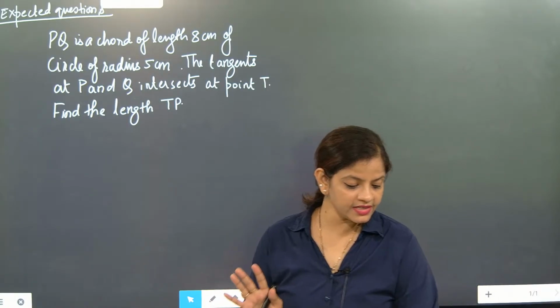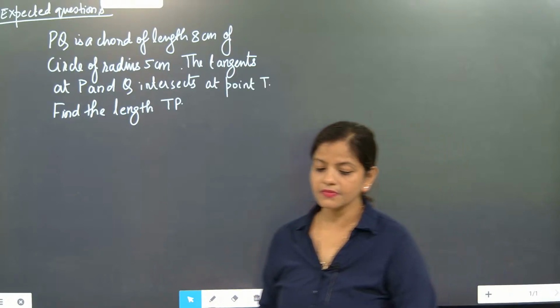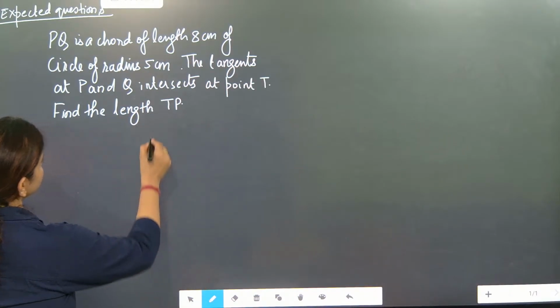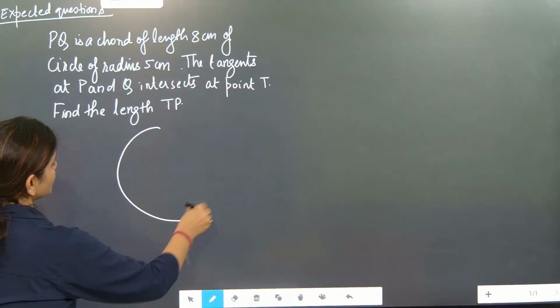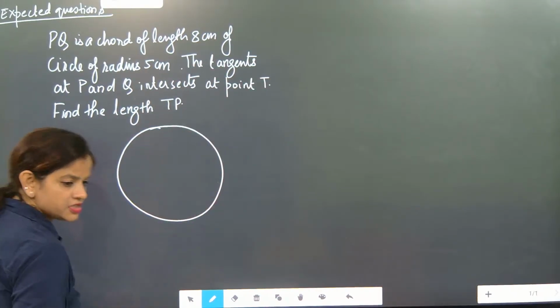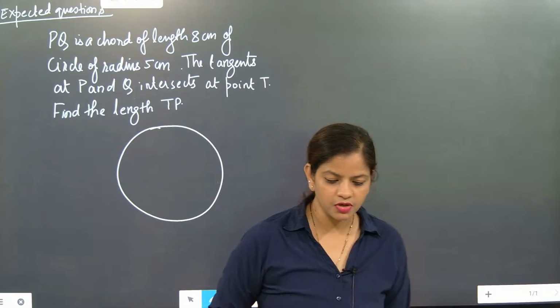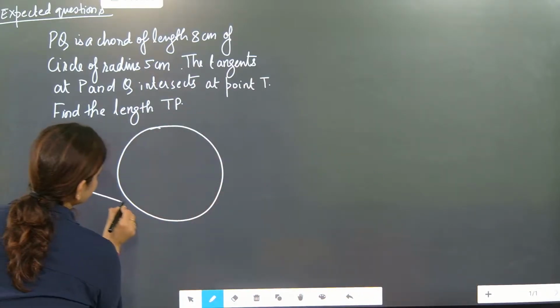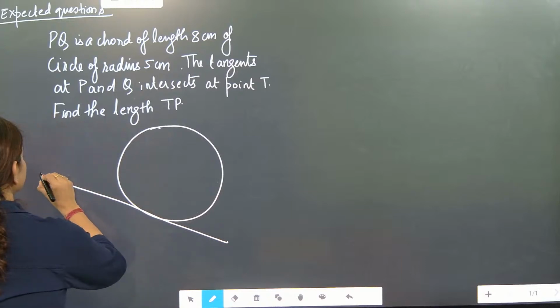Root 89 is the answer. Let's check. Don't be in a hurry. I want to see your steps. Once you are writing, you need to show me the steps. I hope you have understood. Showing steps is very compulsory here. So just take a screenshot and send me the steps, please.